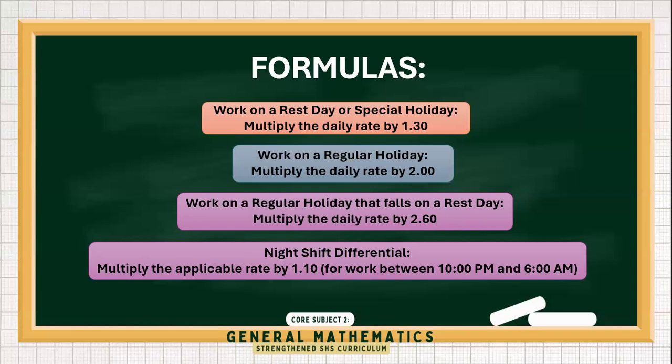We call this pay the night shift differential. There is an additional 10% if you work from 10 p.m. to 6 a.m. So usually the 10% increase, or the multiplier 1.1, is given to employees who work the graveyard shift.